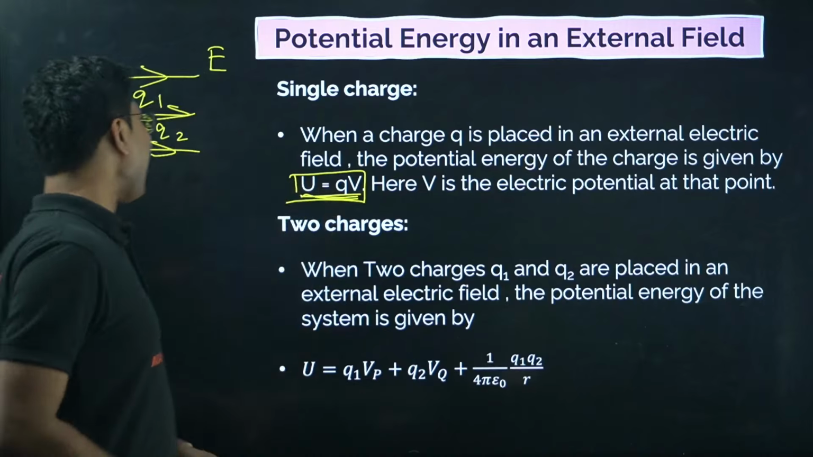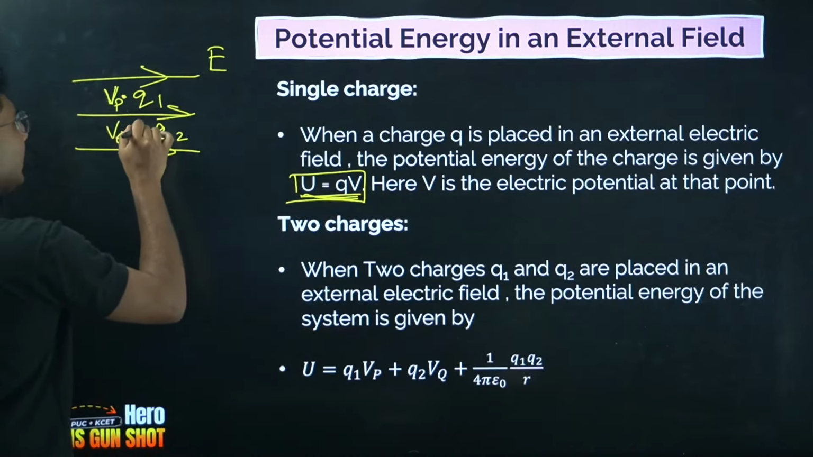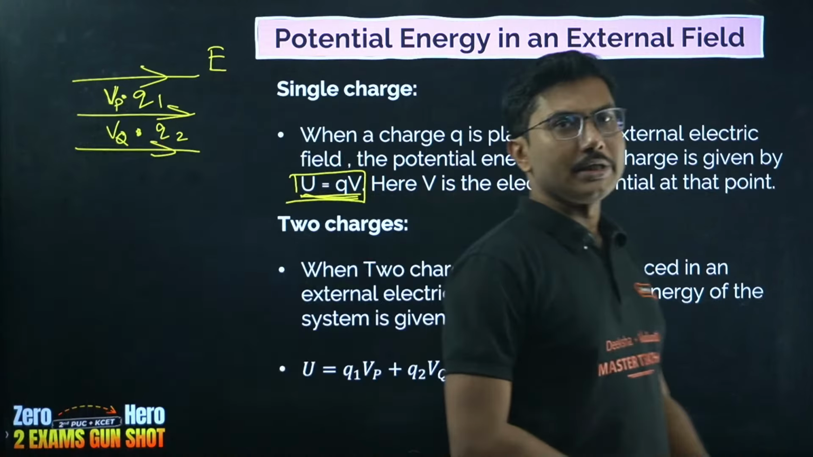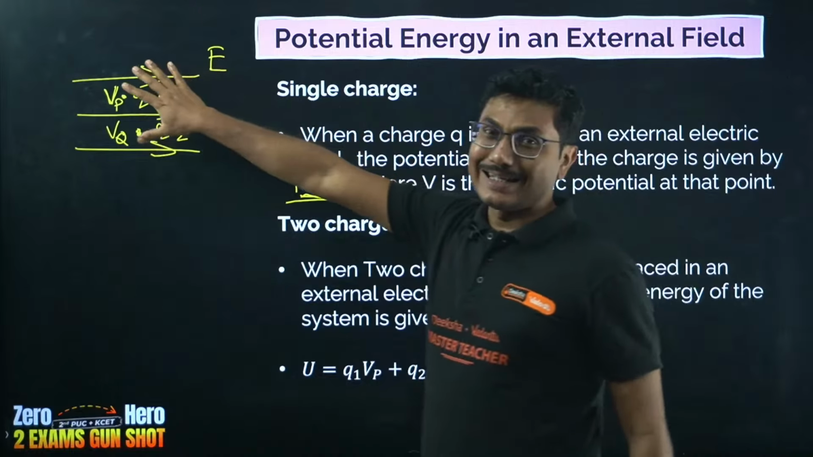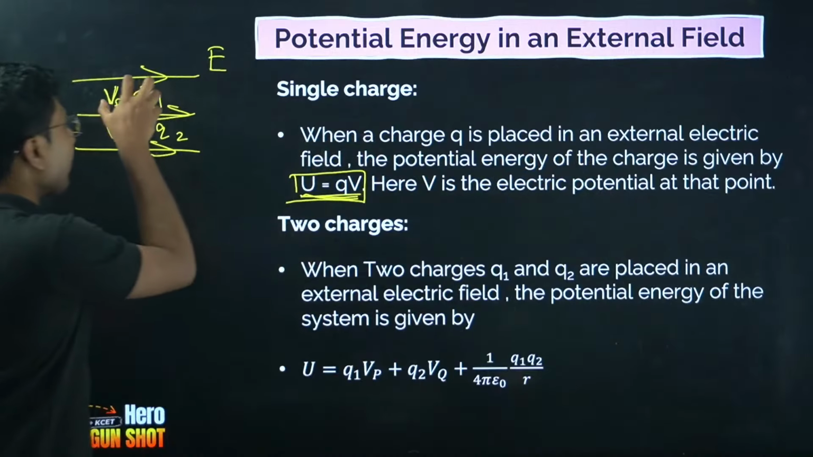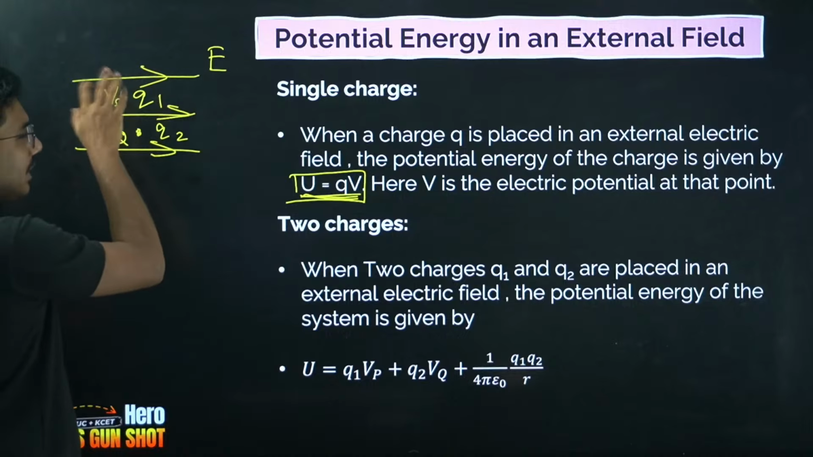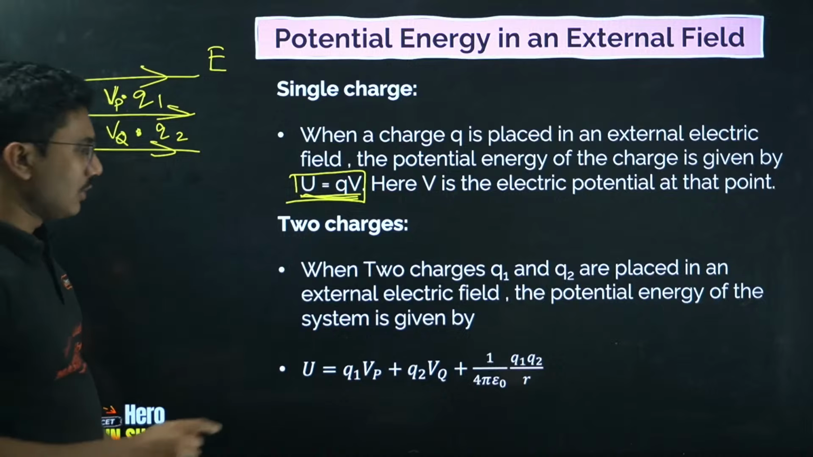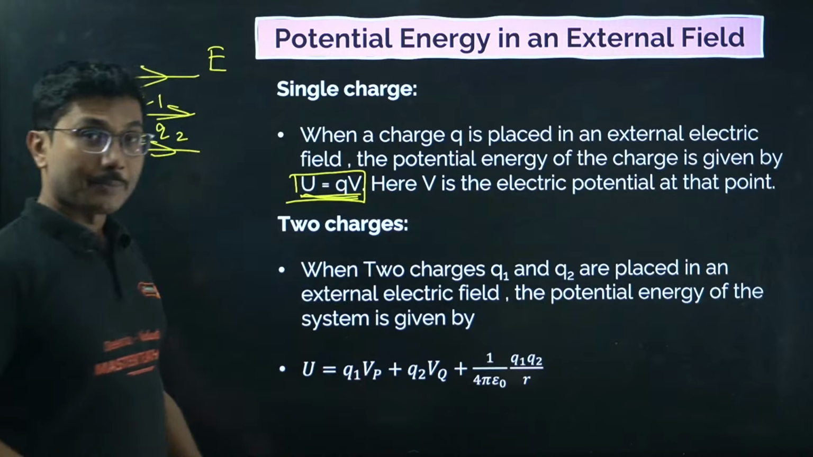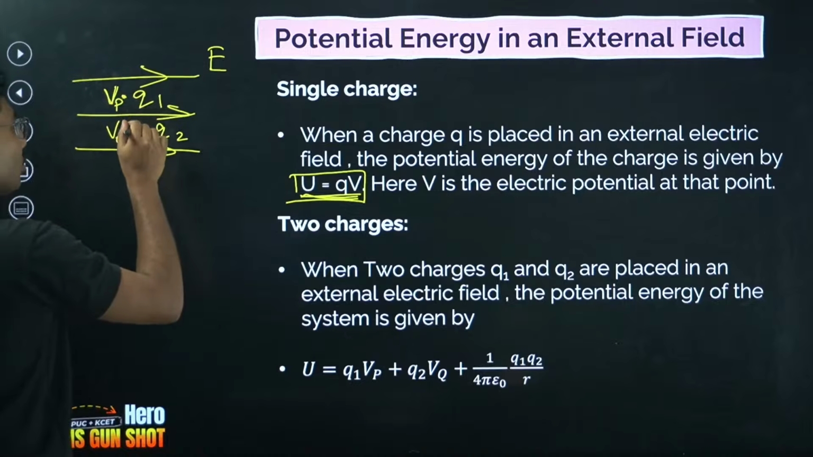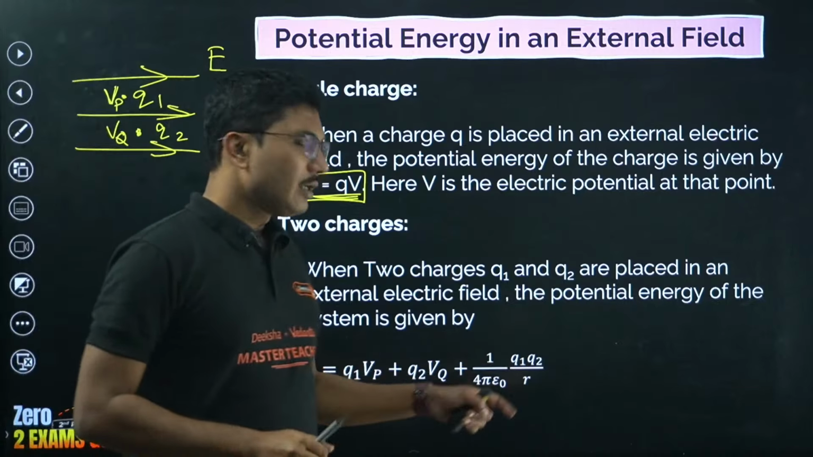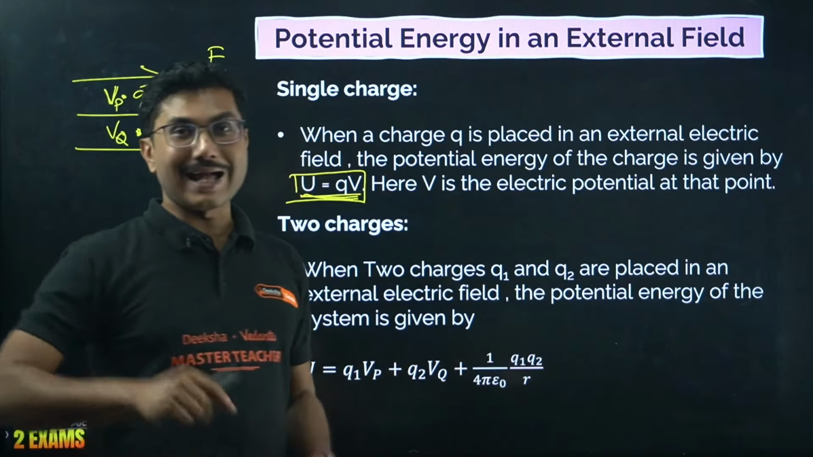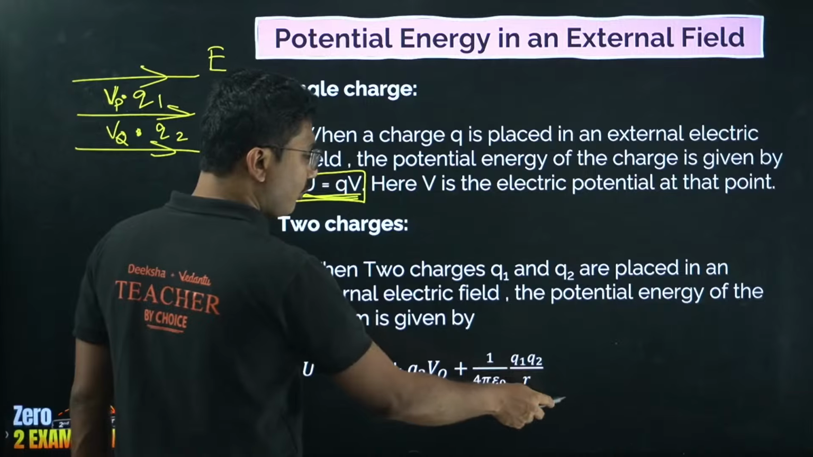But not only that, because there are two charges, there will be an electric potential between these two charges as well. Remember this, because there is an external electric field, the individual potential energy of this charge is q into its potential. The individual potential energy of this charge is again its q into its potential. So these are the individual components. But because there are two charges, the total will include 1 by 4 pi epsilon naught Q1 Q2 by R as well. This is the potential energy of the entire system.